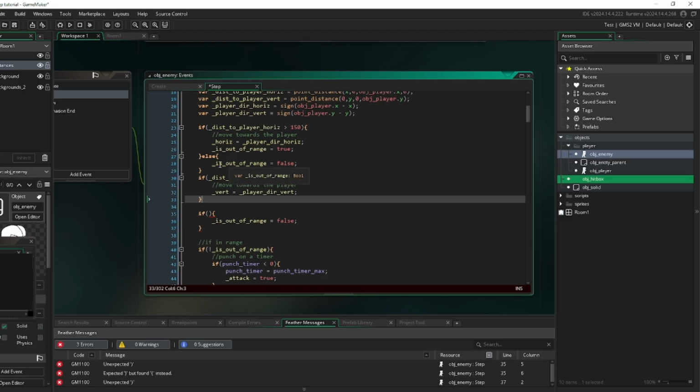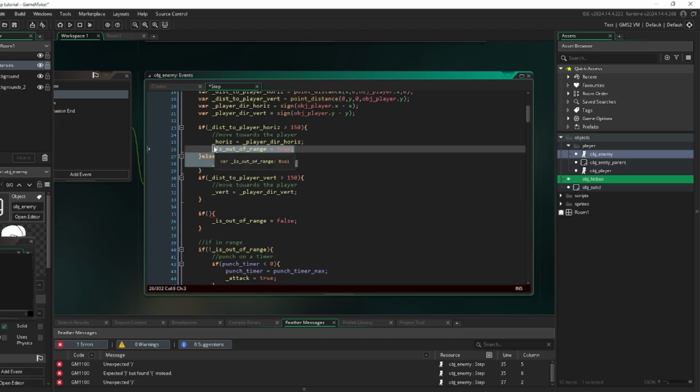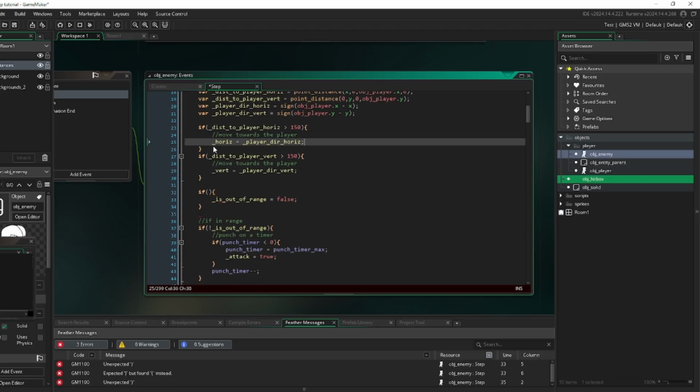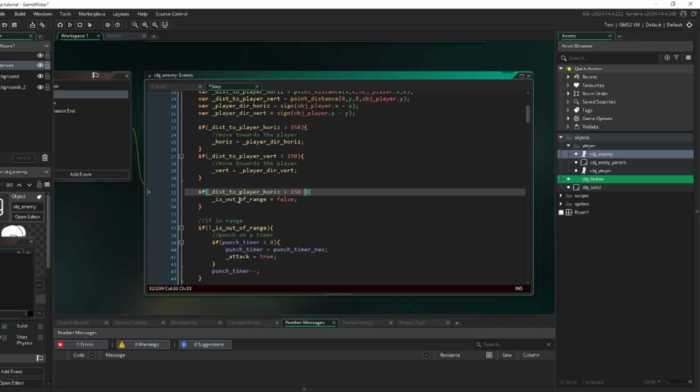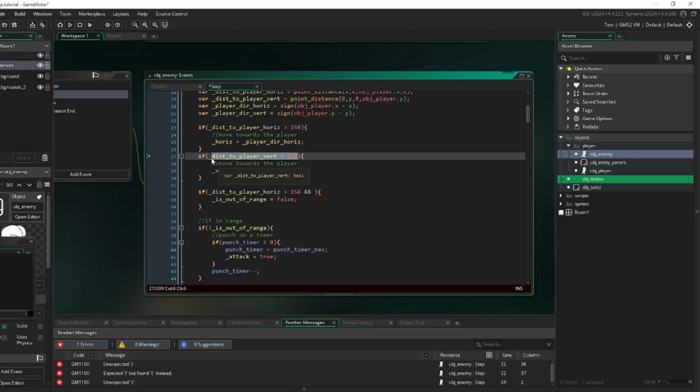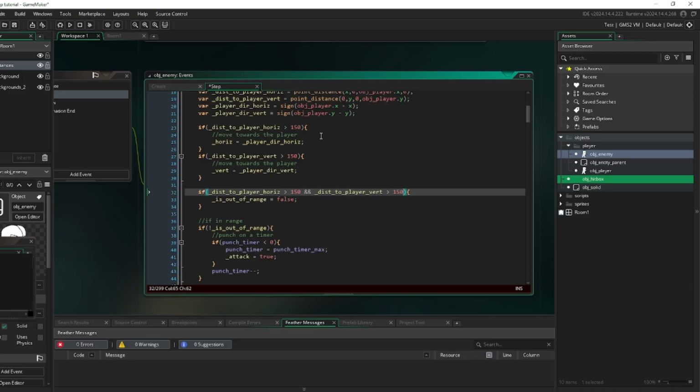So what we'll do is we'll just remove this. Basically what this will say is, and for in range horizontally and we're in range vertically, then out of range is false.